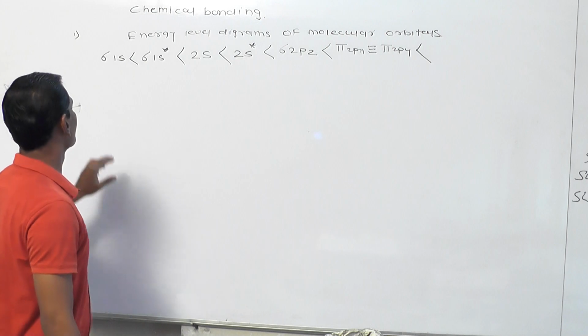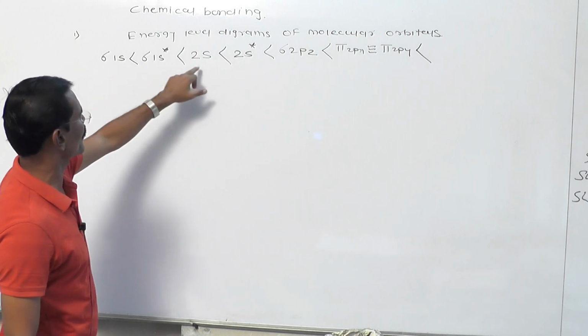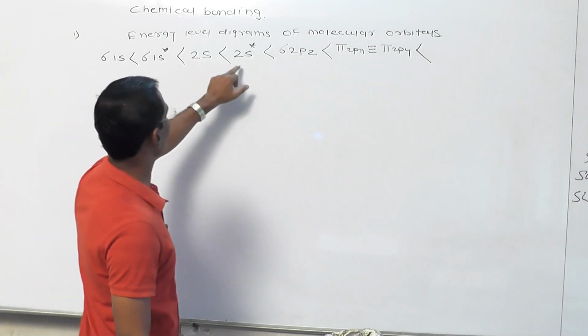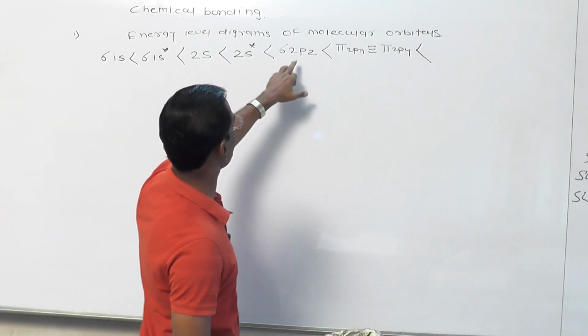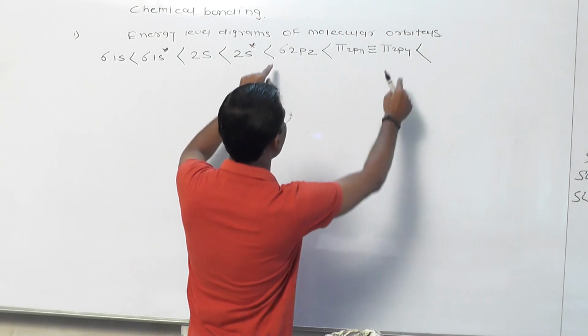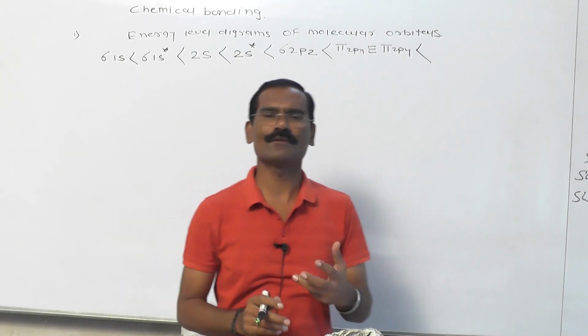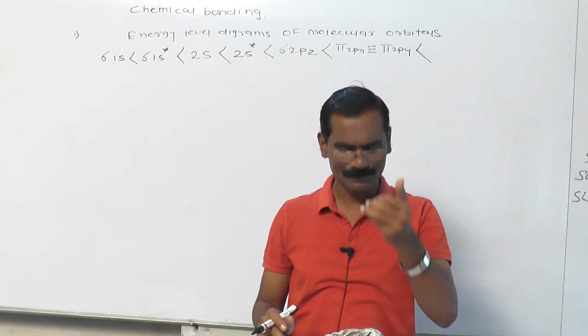It means that the energy of sigma 1s is lower than sigma 1s star, sigma 1s star is lower than sigma 2s, sigma 2s is lower than sigma 2s star, and finally sigma 2s star is lower than sigma 2pz, then pi 2px and pi 2py. These three are bonding, because in the p subshell we have three orbitals: px, py and pz.